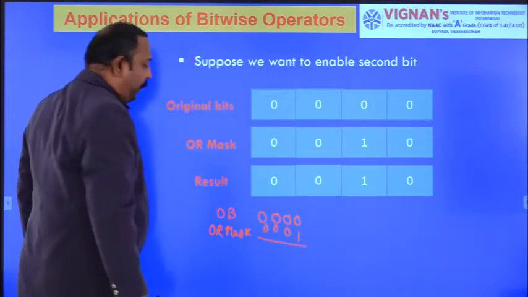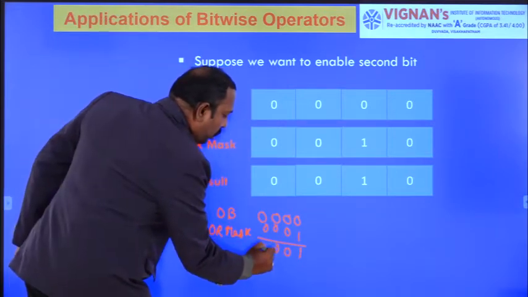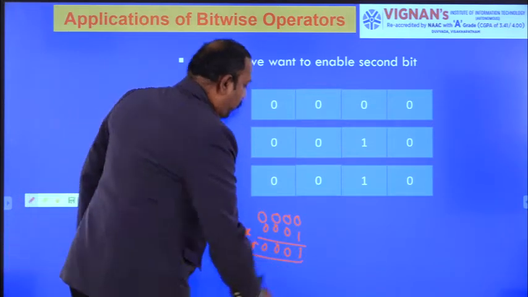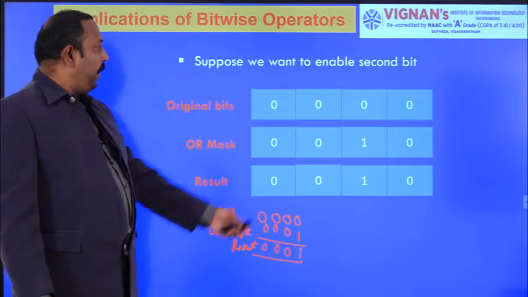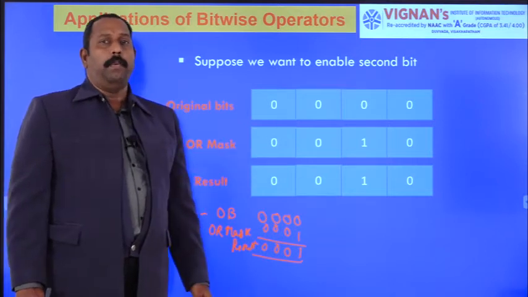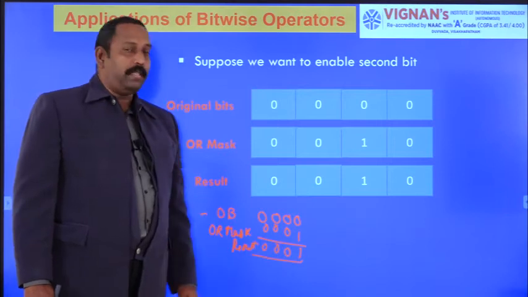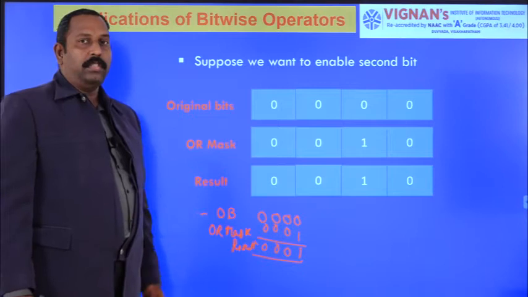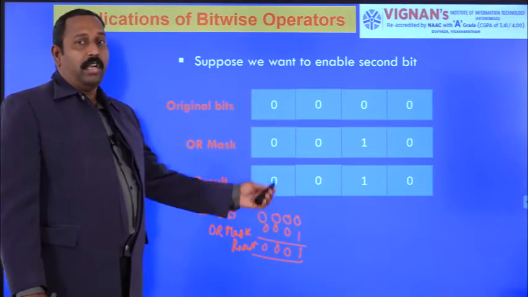Now you perform the OR operation. 0 1 gives 1, and 0 0 0 gives zeros. This is the result we got. That means the car has to go in the right direction. So based on whether a particular bit is 1 or 0: a bit that is 0 means it is disabled, a bit that is 1 means it is enabled. Here the first bit is enabled, so the car has to move in the right direction. This is the application of the bitwise OR operation in the design of a robot car.